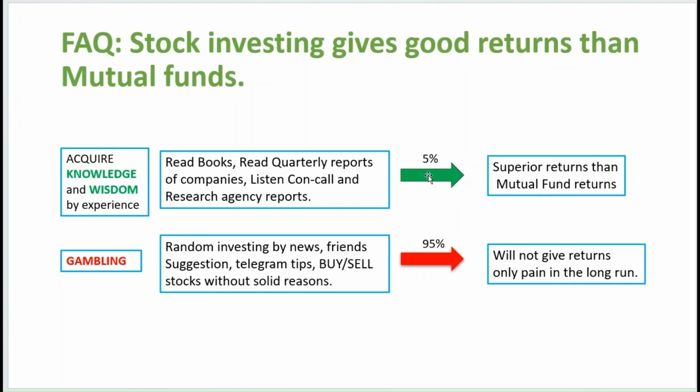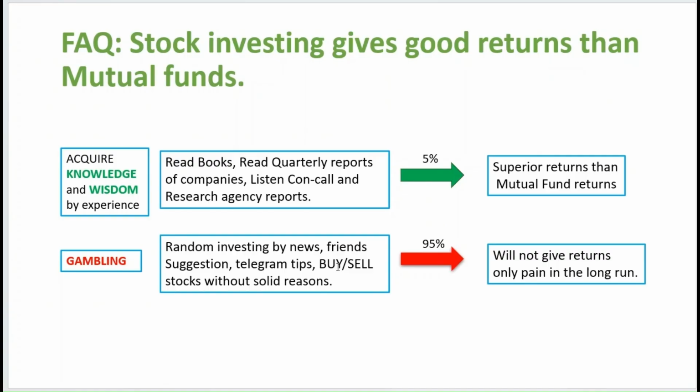So what happens to the rest of the 95%? They do random investing. They hear some news from news channels and newspapers, then suddenly they invest. Then they take suggestions from friends, then they take tips from Telegram channels, and they buy and sell stocks without any reason.